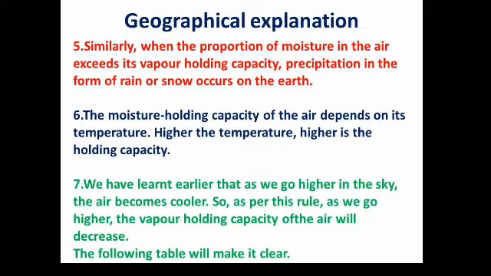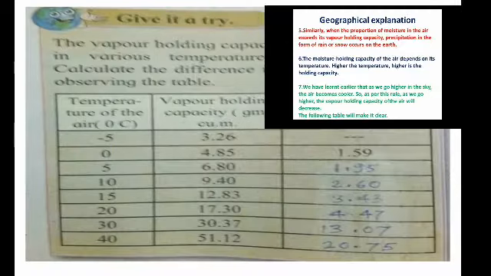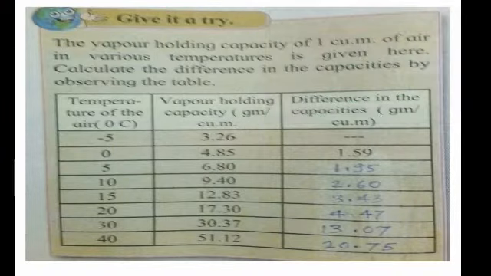Here some specific numbers are given. In the first column, the temperature of the air. In the second column, vapor holding capacity in grams per cubic meter. The third column is kept empty for you. Here it is already given in written form. Try to understand how this difference in capacity is worked out. I'll explain. Listen carefully and you will come to know. We will start from the bottom.